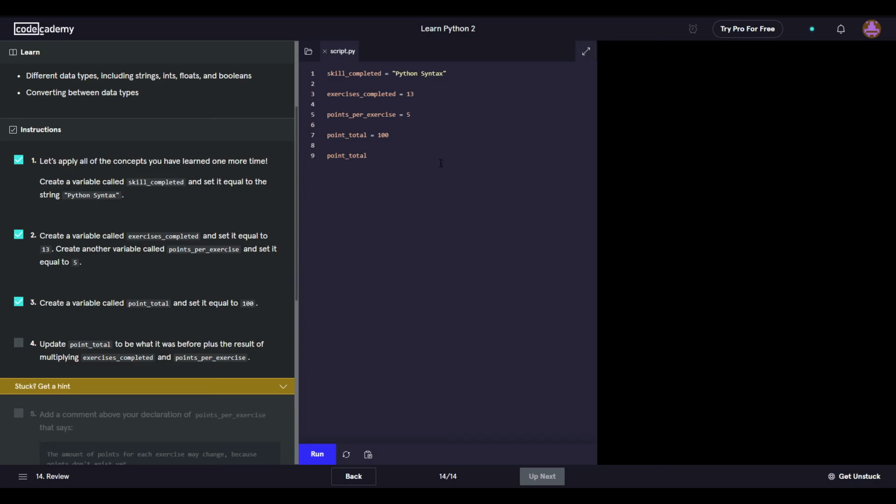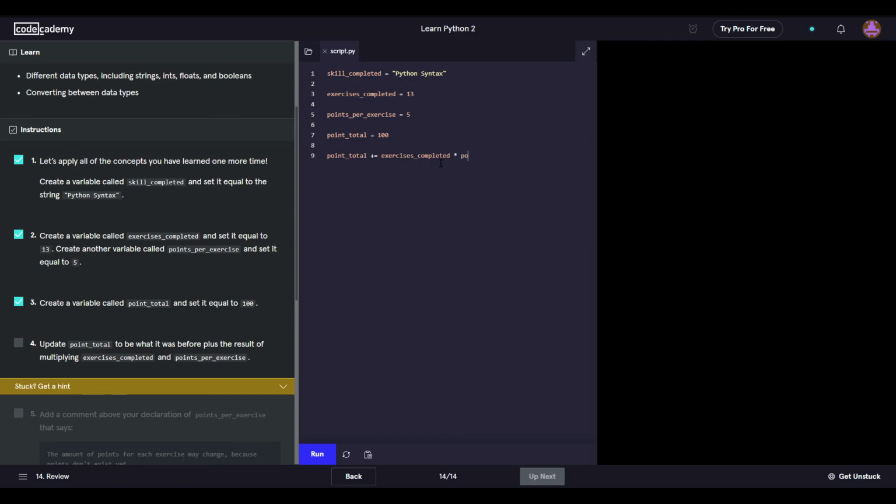Update point total to be what it was before plus the result of multiplying. Oh yeah, so obviously it's just plus equal. Is it plus equal or equal plus? I think it's plus equal. Exercises completed. It's you multiply these, right?